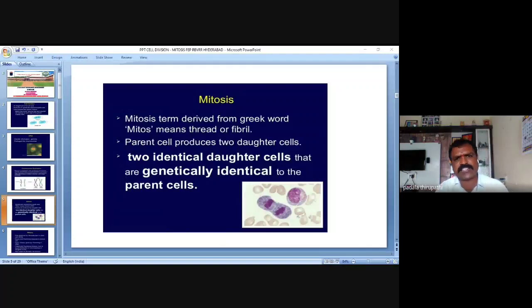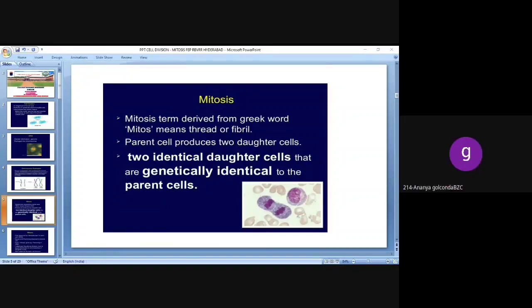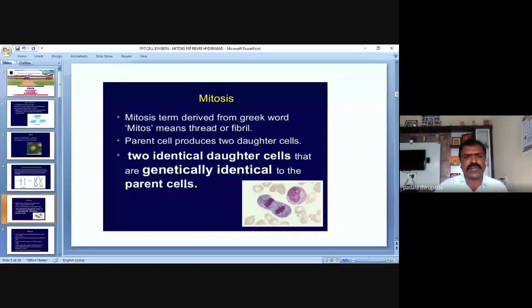I hope you clearly understood this slide. Mitosis, a term derived from Greek meaning thread or fibril: the parent cell produces two daughter cells that are morphologically and genetically identical to the parent cell. Is it clear? Yes, sir. Then we will move to the next slide.